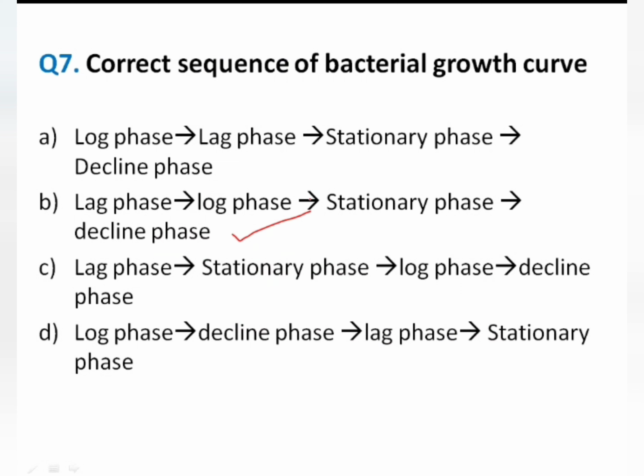So how do you remember this? You remember it with the mnemonic LSD. Here you use two L's, and these L's are in alphabetical order, so lag is followed by log. This is how you remember the bacterial growth curve: lag phase, log phase, stationary phase, and then the phase of decline.